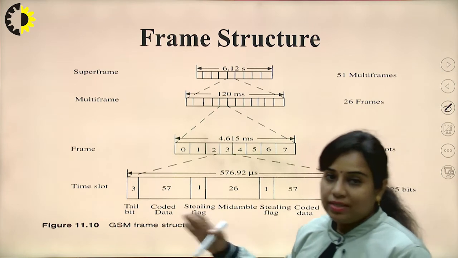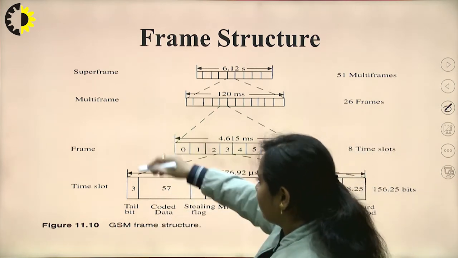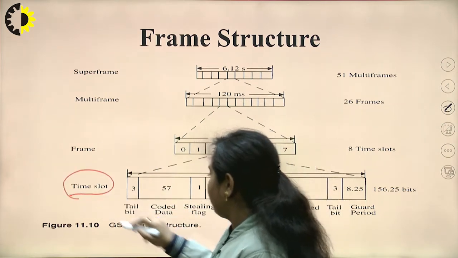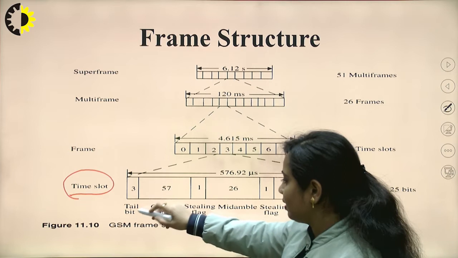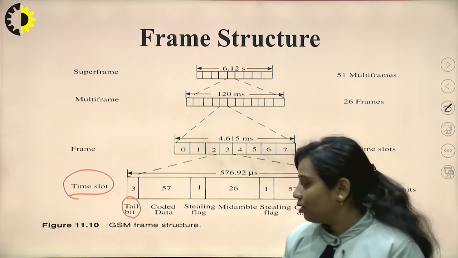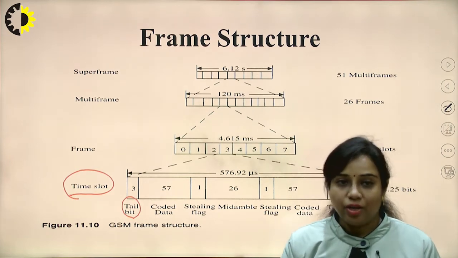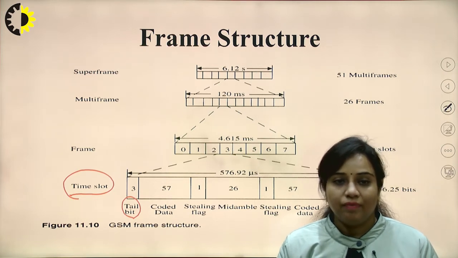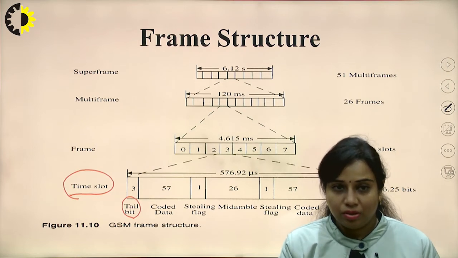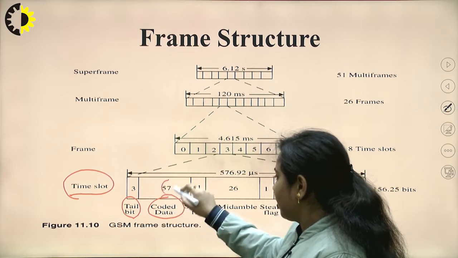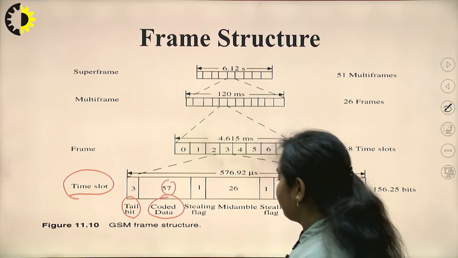Now, this GSM frame structure is divided into different categories. Like you can see, this is the time slot, which is the same as I have discussed in the previous slide. This is the tail bit. Now, the tail bit is inserted either at the start of the frame or at the end of the frame. It is also a kind of header which heads the particular time slot. Now, this is the coded data. Coded data is the user data, which is again of 57 bits. So, this is the same as I have discussed earlier.